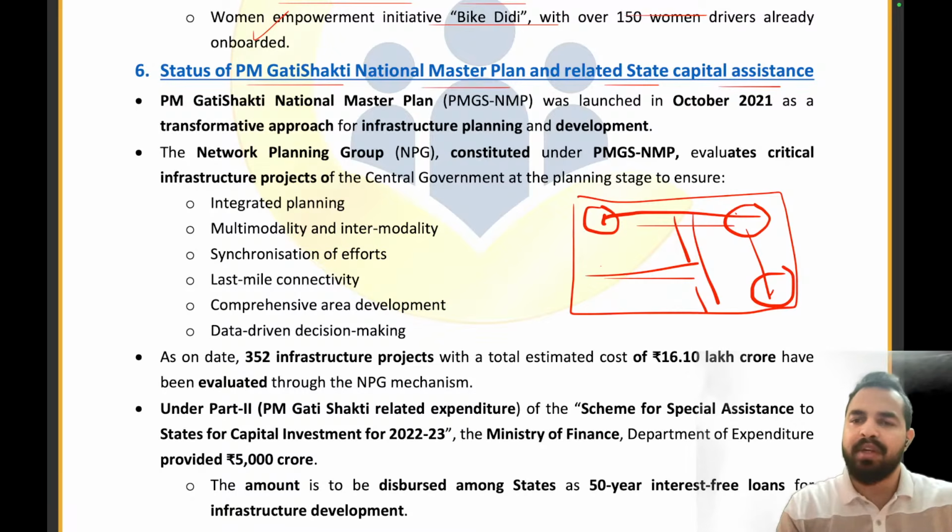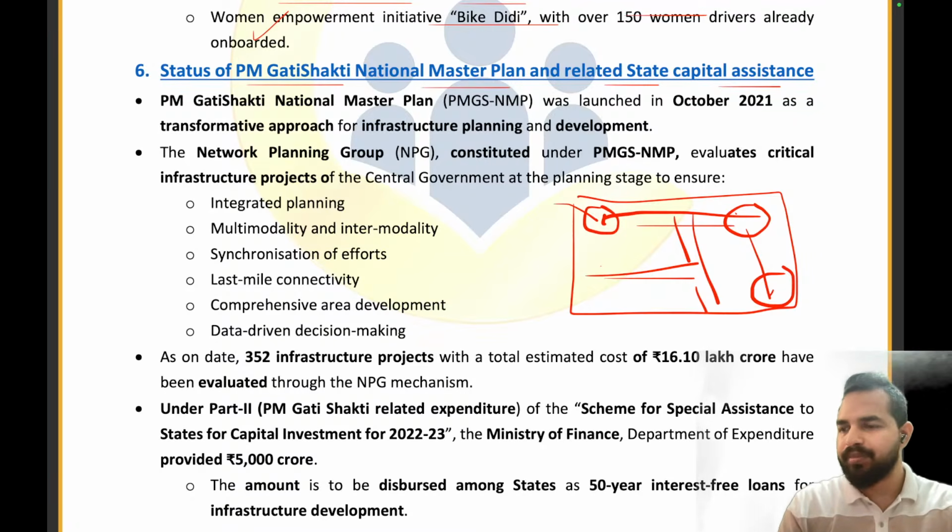Now let's take an example that you were traveling from one place to another, and you came to the railway station, and now you have to board the flight. You are going from Delhi to Canada, right? And you are coming to the New Delhi railway station, and there is no connectivity between the New Delhi railway station and the Indira Gandhi International Airport. So, what is the point of coming to this railway station?